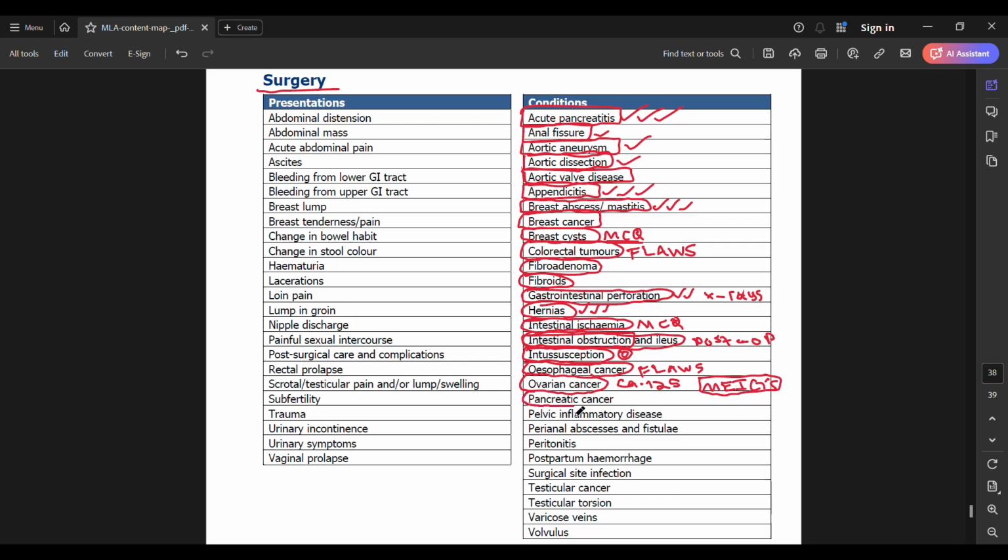Next, we have pancreatic cancer. Pancreatic cancer is something that you should do well. I haven't seen it show up in OSCE stations as much. In your MCQs, definitely it does show up.